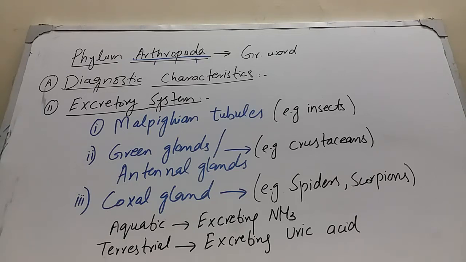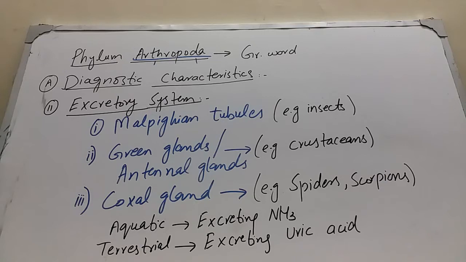Next is coxal glands. A pair of coxal glands is present in spiders and scorpions. Coxal glands are present at the base of the coxa. Coxa is the part of the leg. So these are the organs of excretion in arthropods, including Malpighian tubules, green glands and coxal glands.